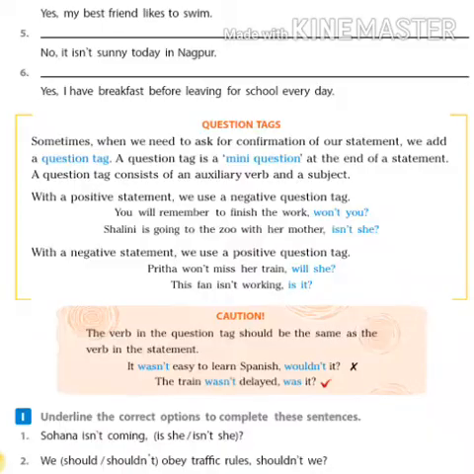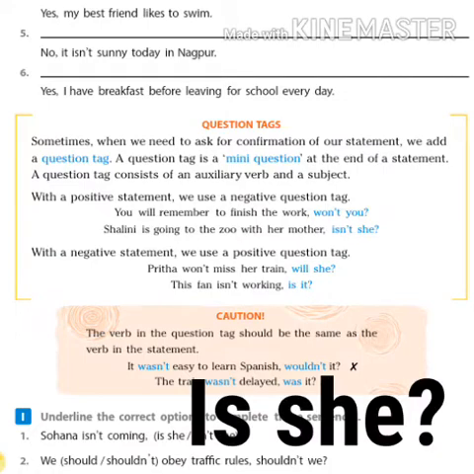Now let's move to the textual exercises. All of you take your text, take page number 10, exercise I. Look into your text, we will see the first sentence. Sohana isn't coming. So there are two options given. Which will be the correct question tag? Is she or isn't she? As it is a negative sentence, Sohana isn't, is not shortened to isn't. Sohana isn't coming is a negative sentence. So you have to frame a positive tag. So which is a positive tag? Is she. I hope you understood that.